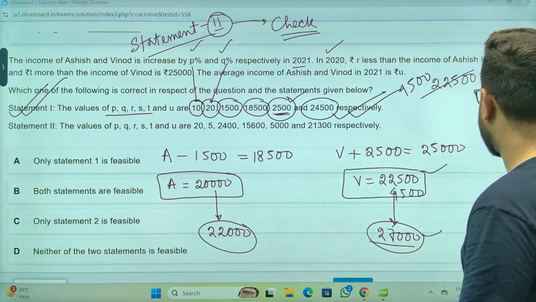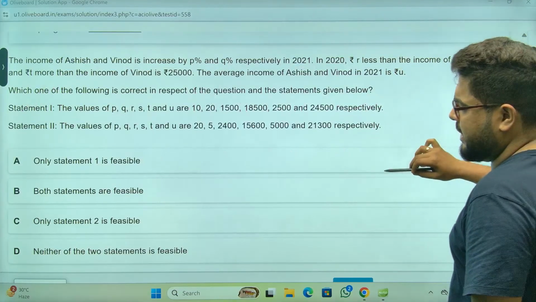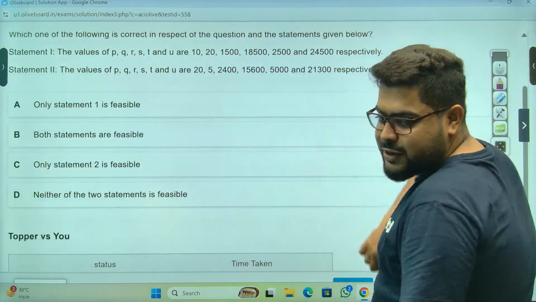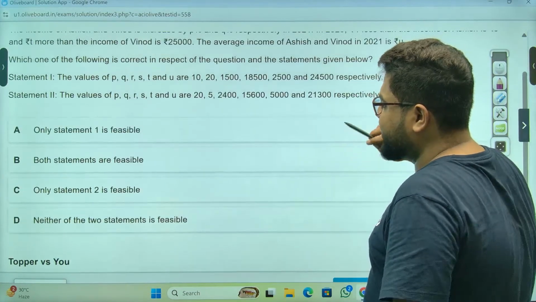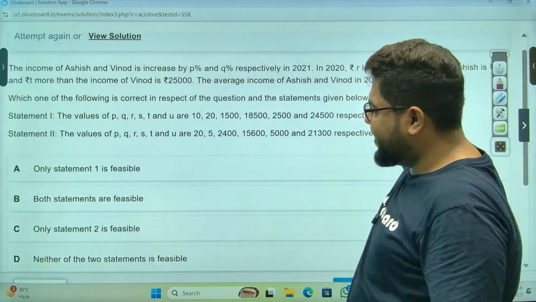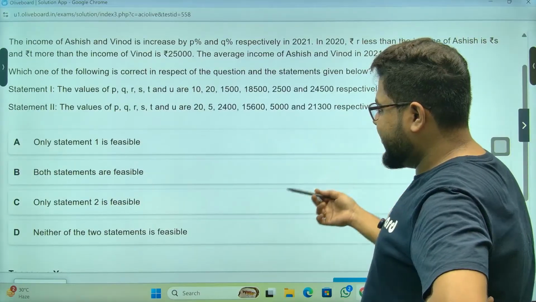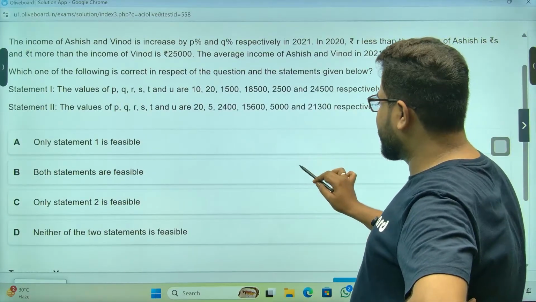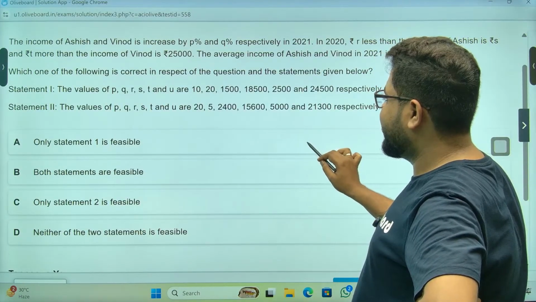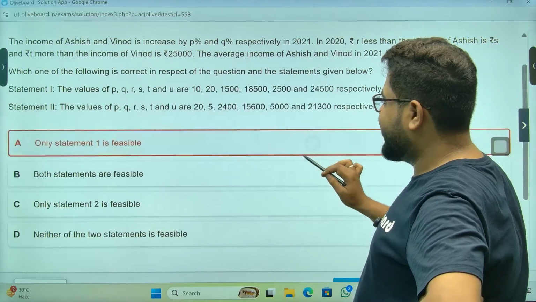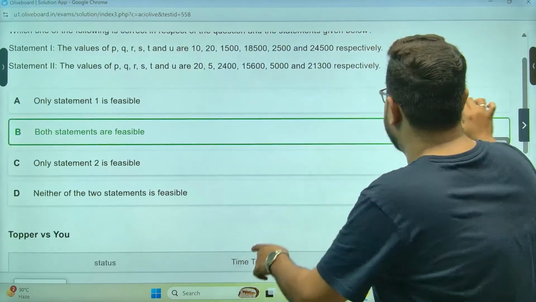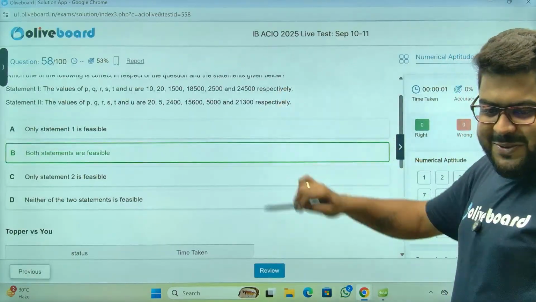Just the second bit. This is the same question. Okay? I don't know. Let's gamble a bit. What was in the last option? Both, right? Here statement 1 is done. Neither. Here also let's go with both. Or only one. No, that's wrong. Both. Here also both. So the second statement will also be correct.